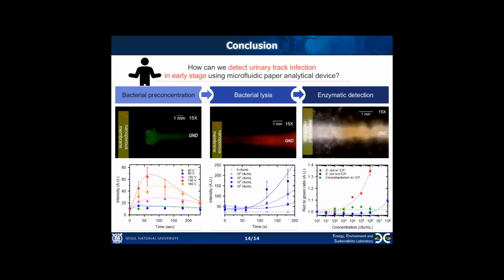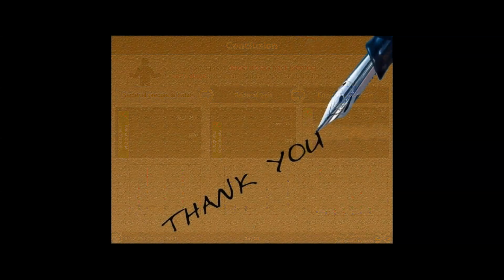Lastly, we demonstrated susceptible ampicillin-resistant bacterial detection with the limit of detection down to the order of 10^4 CFU per mL. We promise that our nanoelectrokinetic micropad would open a new era of precision medicine for public health in resource-limited settings. Thank you for listening.